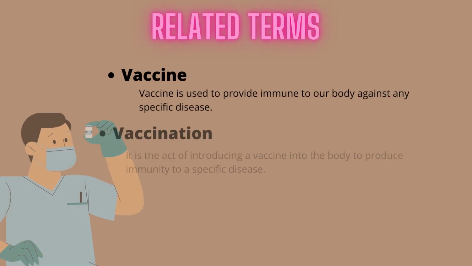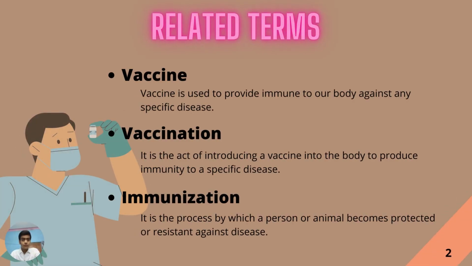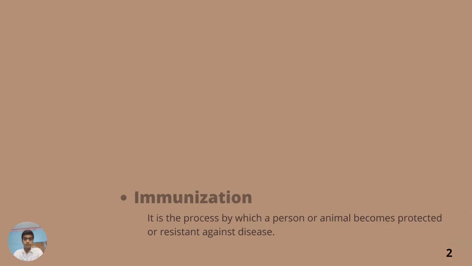So let's begin. First of all, I want to discuss some related terms. What is vaccine? Vaccine is used to provide immunity to our body against any specific disease. What is vaccination? Vaccination is the act of introducing a vaccine into the body to produce immunity to a specific disease. Immunization is a process by which a person or animal becomes protected or resistant against any particular disease.